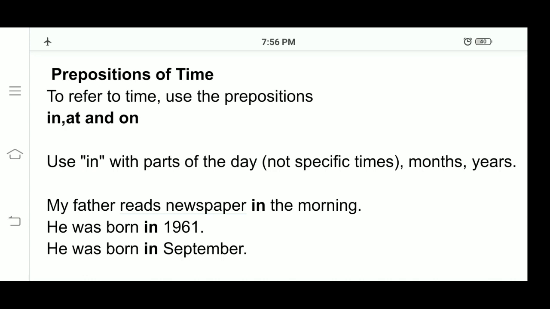He was born in September. Before months we have to use in. So what we are seeing are the prepositions of time: in, at, and on. In should be used for parts of the day, months and years. In the morning, in 1961, in September.